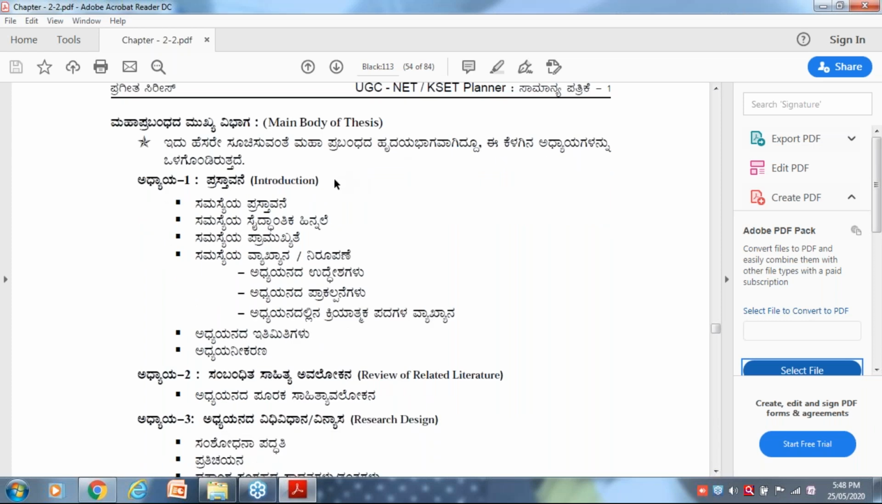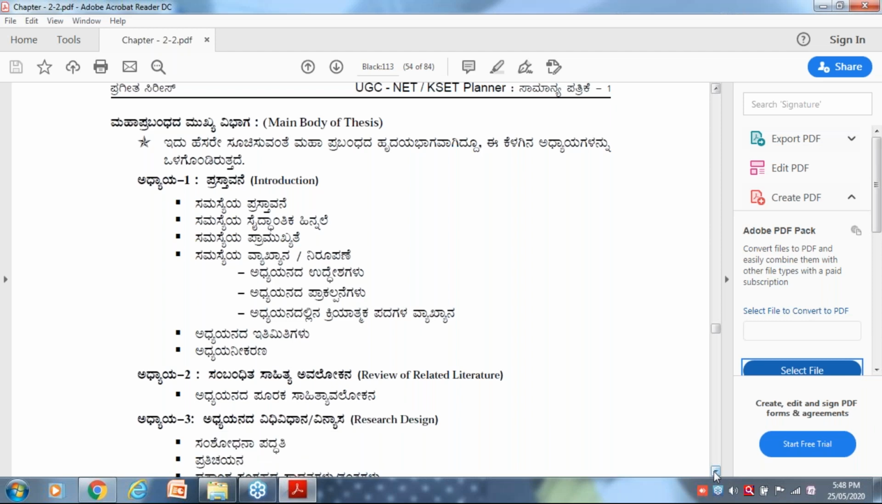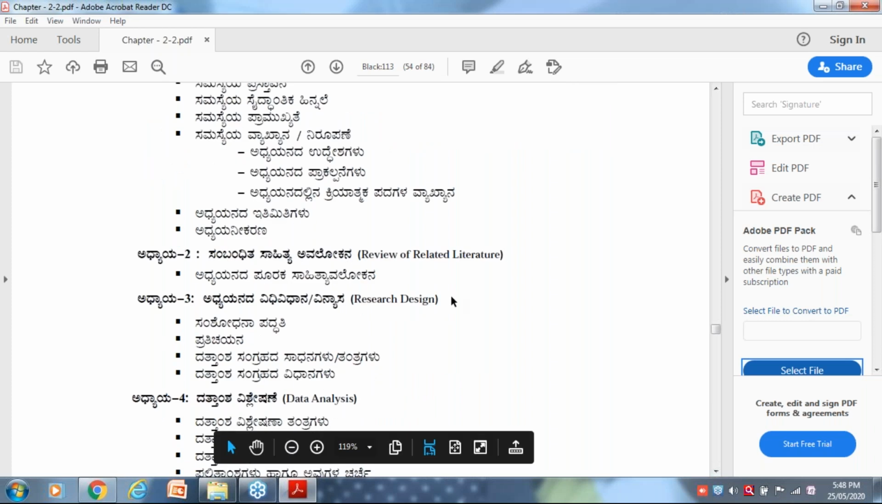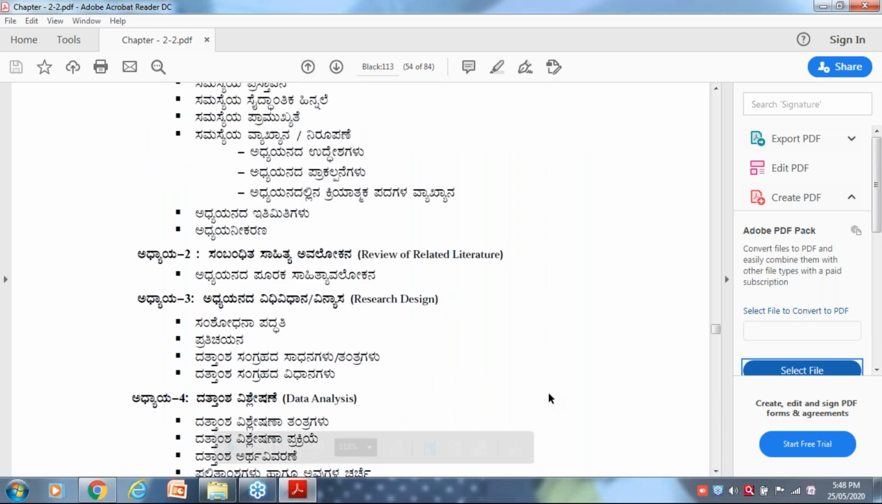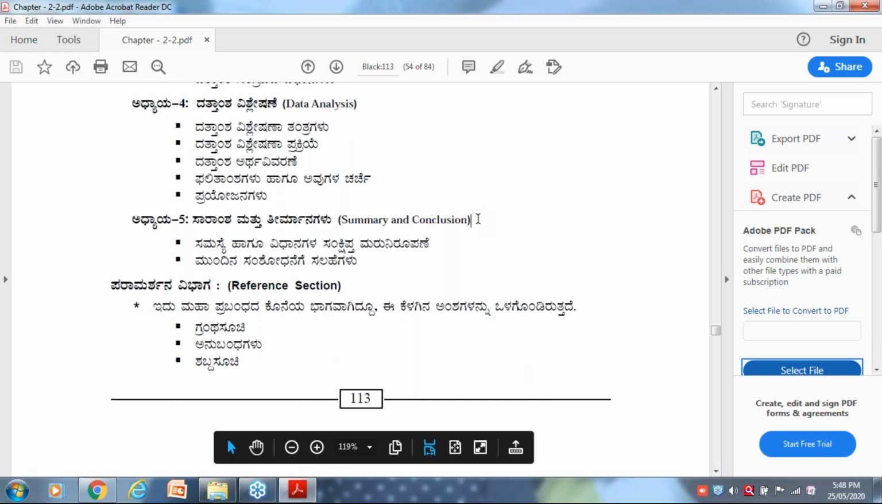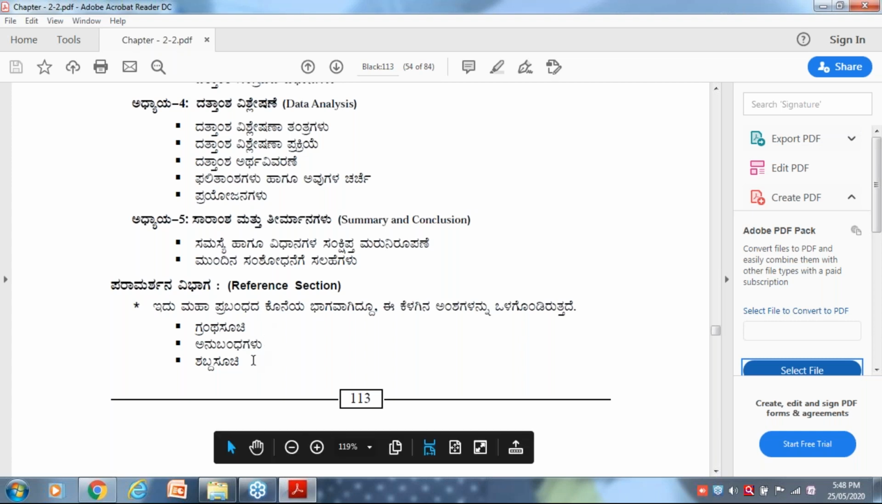In the main body of the thesis, there are 5 chapters. Please remember, when it comes to writing a thesis, we call them chapters. Chapter 1 is the introduction chapter, meaning theoretical background. Second, review of related literature. Third, research methodology or research design. Fourth, data analysis. Fifth, summary and conclusion. Last, the third section, reference section. Here you have bibliography, references, and appendices.